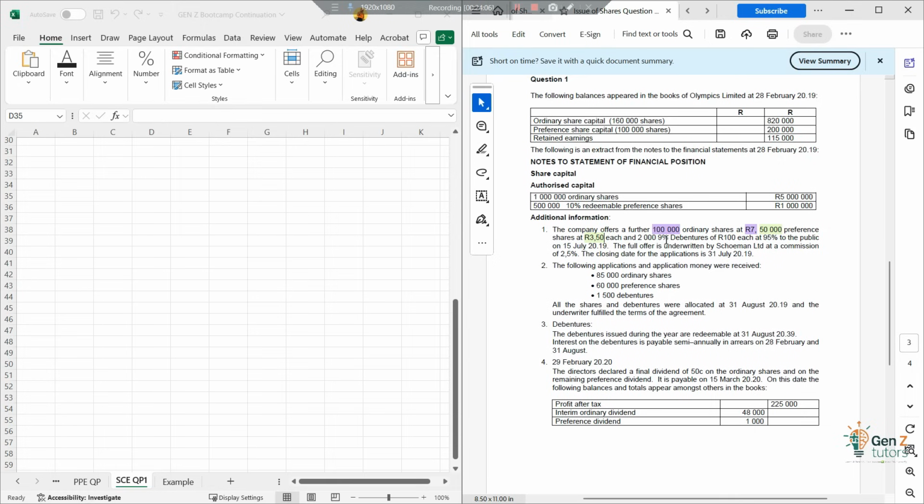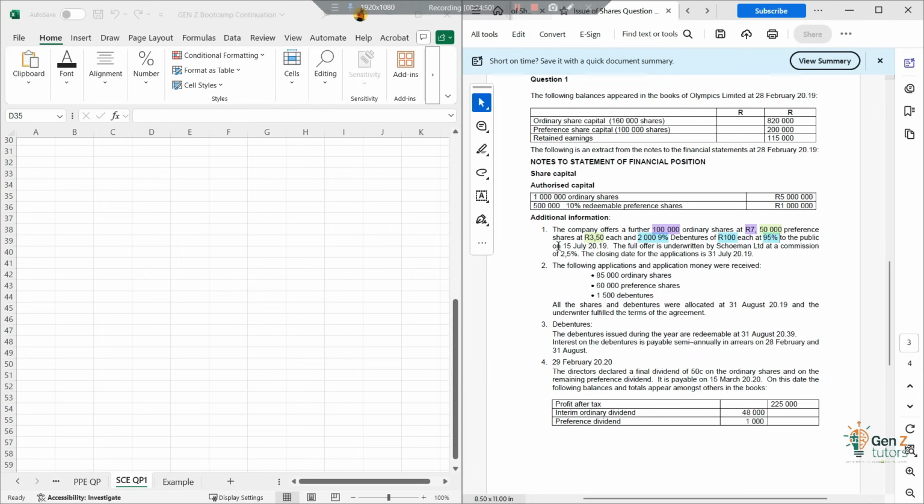2,000 9% debentures of 100 rand each at 95% to the public. Now this will trigger certain issues. So now it means we are offering these debentures at what? At a discount. Instead of the public paying the full 100%, which is 100 rand, now the public will actually be paying 95 rand, right? So that's another issue we'll have to deal with when you get into the question, right? Okay, fine. Let's say 2,000. Let's highlight the debentures. There we go, at 95%.